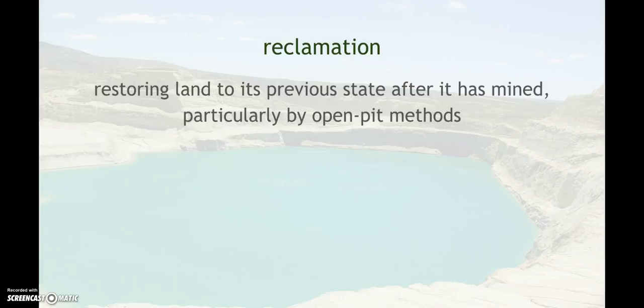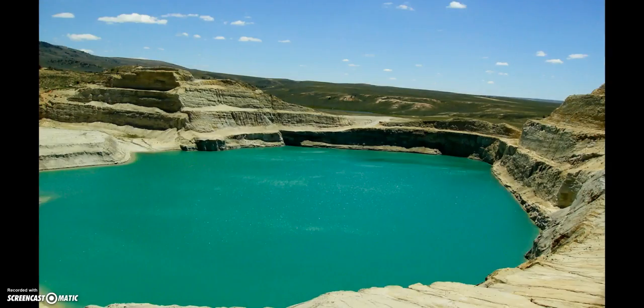Something called reclamation is when they are turning one of these open pit mines into something after it has been done being mined, which is actually what they're going to do with Luckstone as well. So this was an open pit mine, this picture here, that they actually turned into a lake when they were done extracting iron ore from it. So the plan for Luckstone is actually to do the same thing. So they're basically reclaiming the land, which is why they call it reclamation, by not using it for mining anymore, but they turn it into a body of water.